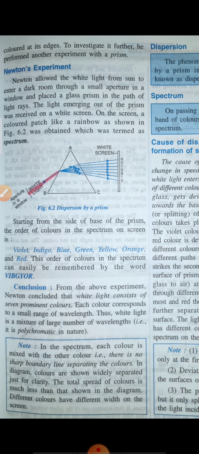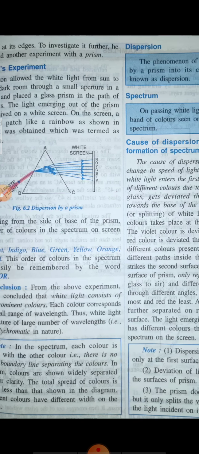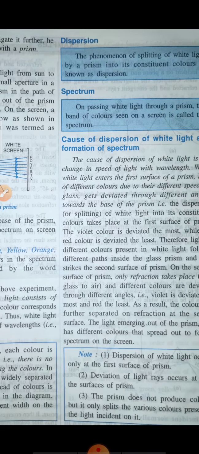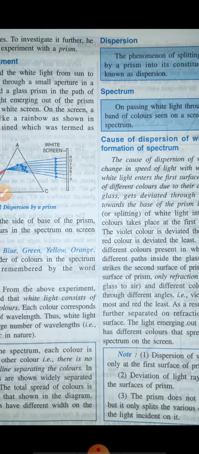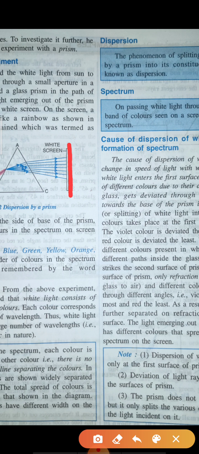So the definition of dispersion is the phenomenon of splitting of white light by a prism into its constituent colors. And what is a spectrum? After passing white light through a prism, the band of seven colors seen on the screen is called the spectrum. I told you already that you can observe seven colors, but there are more than 4000 colors, because the range of white light is between 4000 and 8000 angstrom.